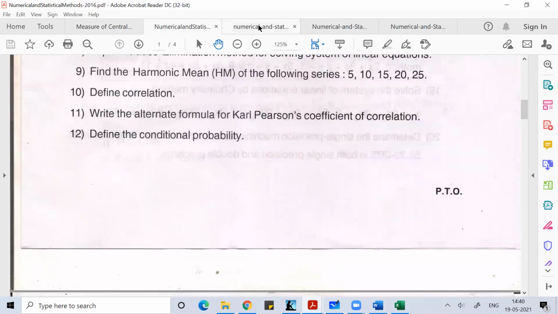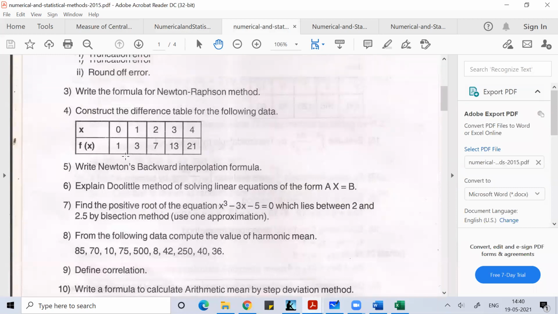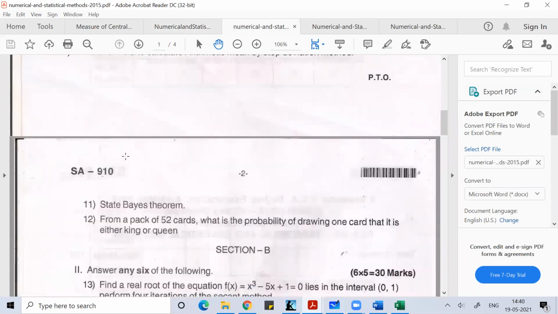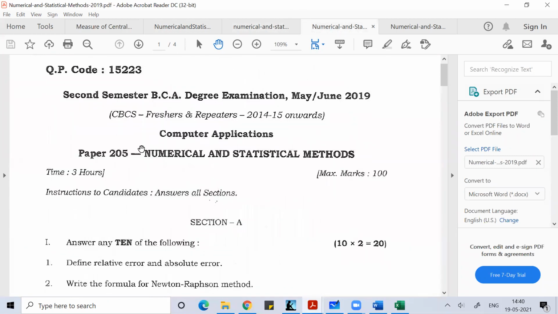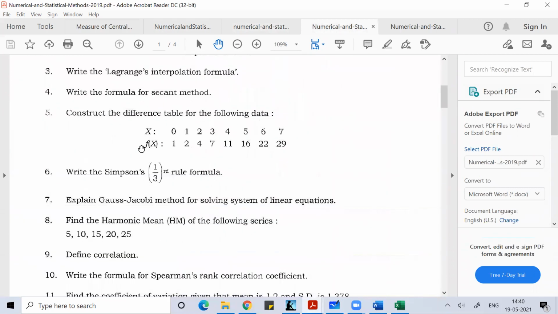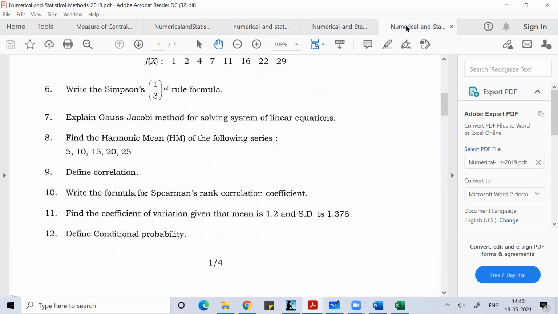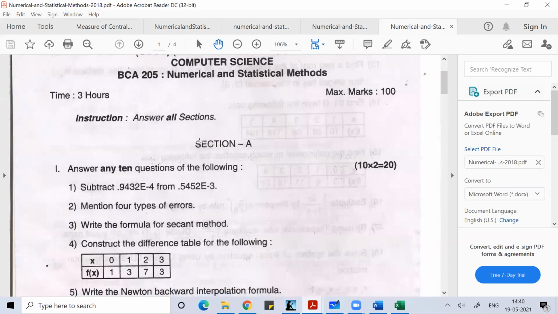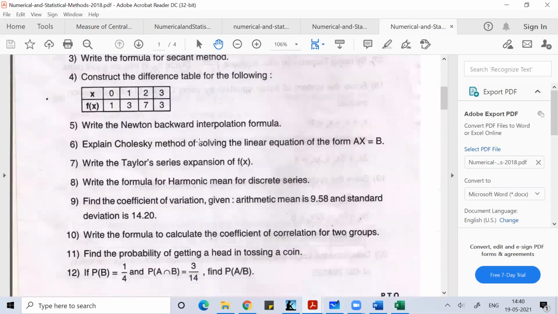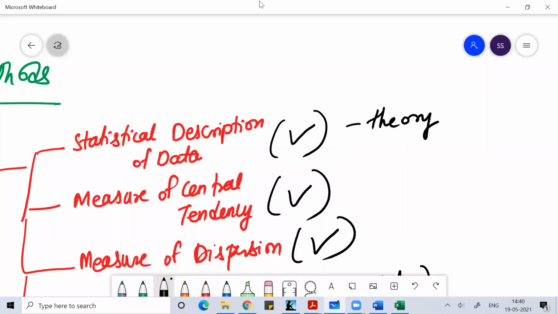In whichever year's question paper you see, there is no theory question from statistical description of data. Just for the time being, I'll show you the 2019 question paper. There's no question on statistical description of data. So you can understand it's not so relevant for the Bangalore City curriculum to go through the theory portion. But even then, I'll give you a brief idea about statistical description of data, and quickly we'll go to the numerical part. We'll not focus more on the theoretical part.